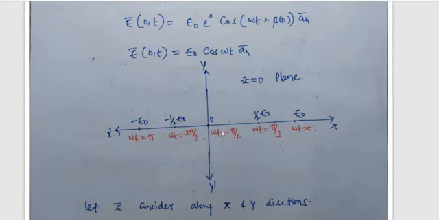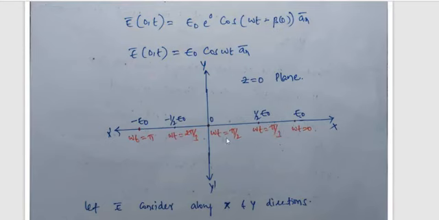So xy plane in the sense, here we are taking origin 0. Origin 0, with positive x-axis, negative x-axis, positive y-axis, negative y-axis. So now xy plane means again positive xy and negative xy. You have to elaborate your subject. Then z is equal to 0 plane, omega t is equal to 0 here. It is the origin 0, but omega t is equal to pi by 2, pi by 3, omega t is equal to 0 here, omega t is equal to 2 pi by 3, omega t is equal to pi.